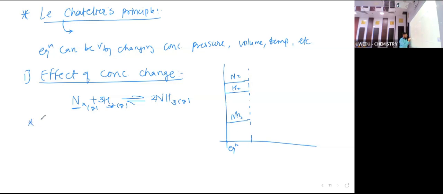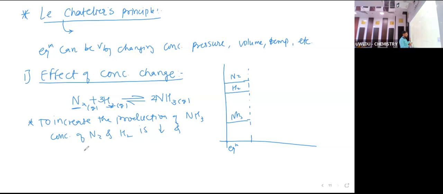That means to increase the production of ammonia, the concentrations of N2 and H2 are increased and ammonia is decreased, or ammonia is continuously removed from the solution, so that the reaction goes in the forward direction.